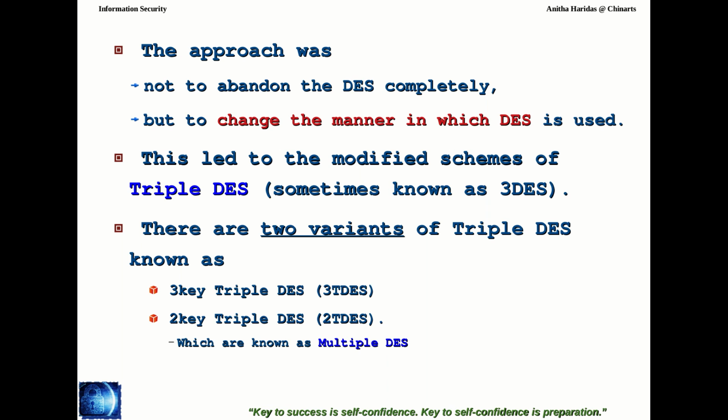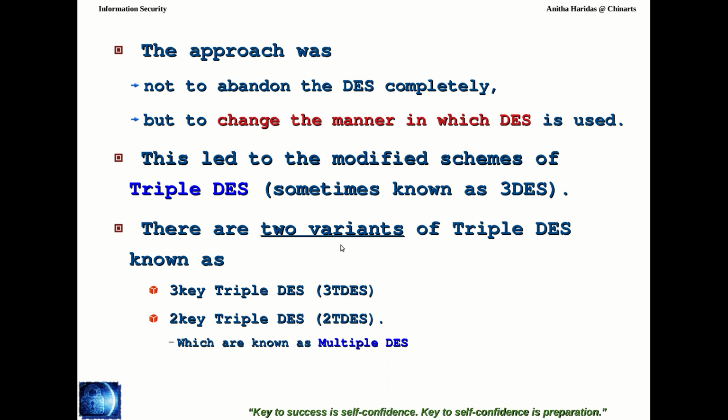Now the approach is not to completely abandon the DES. Instead, they want to just change the manner in which the DES is used. Right? Instead of using it only once, you try to use it twice or thrice, then it will help you to improve the security. So this is the idea that led to the modified schemes called triple DES, and this triple DES is sometimes known as 3 DES also.